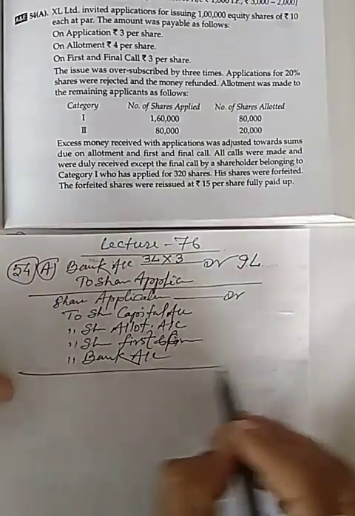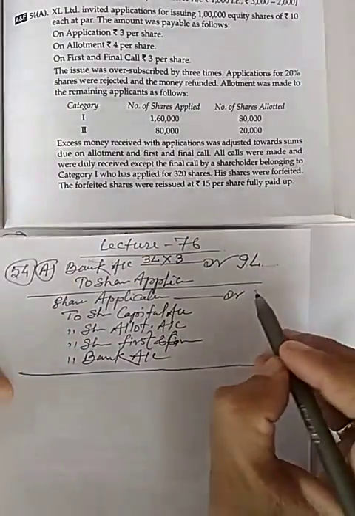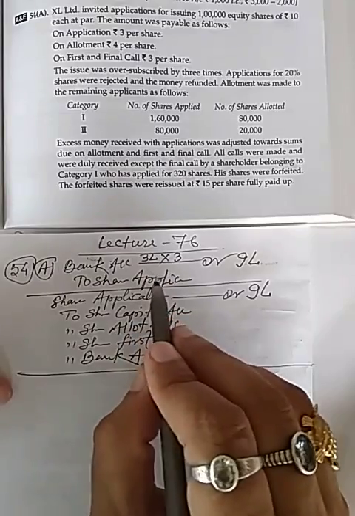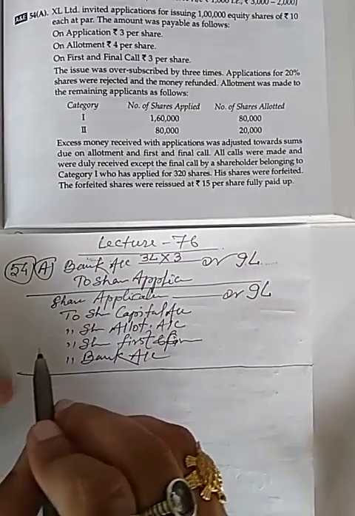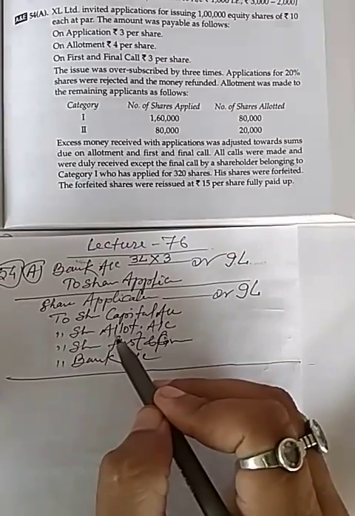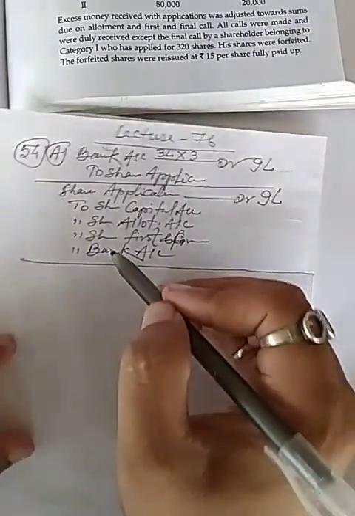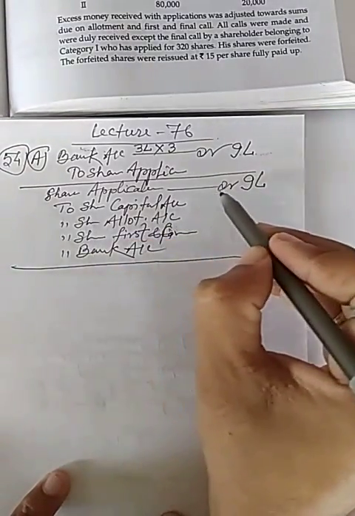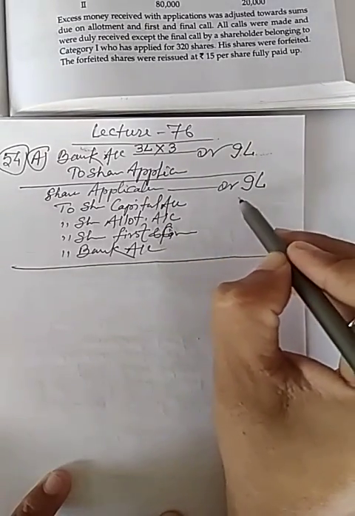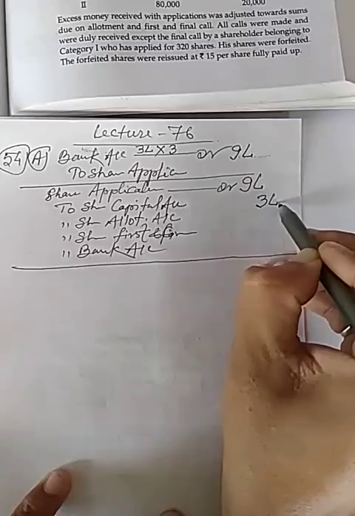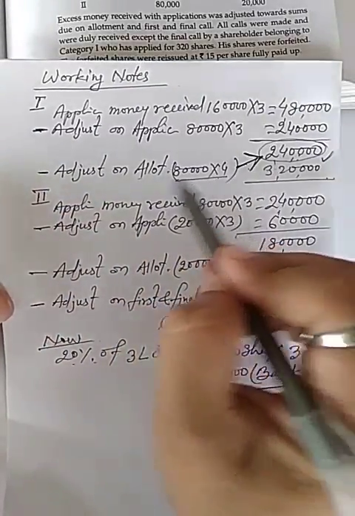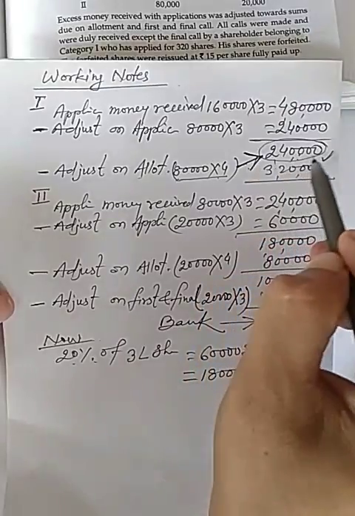Now student, I have received total money 9 lakh on 3 lakh shares at the rate of 3 each, and I have to transfer in share capital only 1 lakh rupees, 1 lakh share. So it will be 3 lakh in share capital account, and on allotment you can see in first category we have to adjust on allotment 2,40,000,